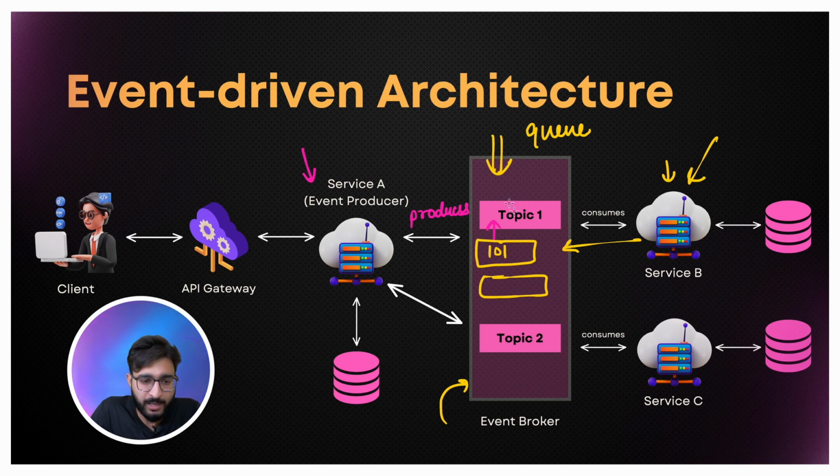That's it. Now, at the same time, this request is still in process. At the same time, what we can do is service A can produce another message to this event broker, and this will be, let's say, event 102. Service A has still not received the response to that earlier request, and with this request still in process, service A is producing another request, which is of ID 102, right?